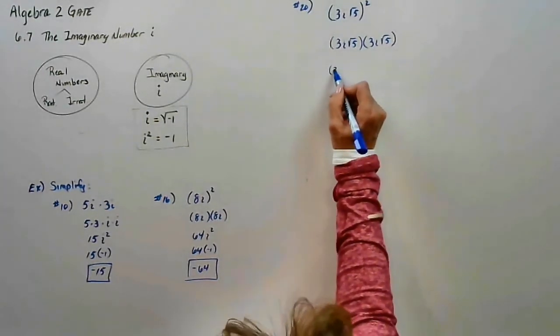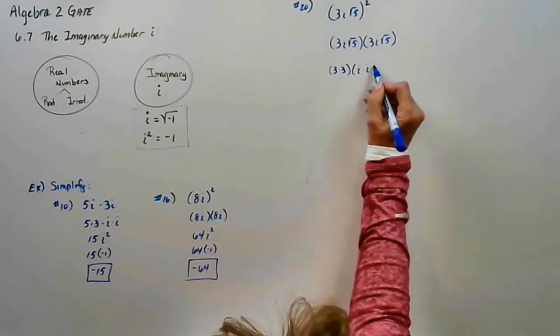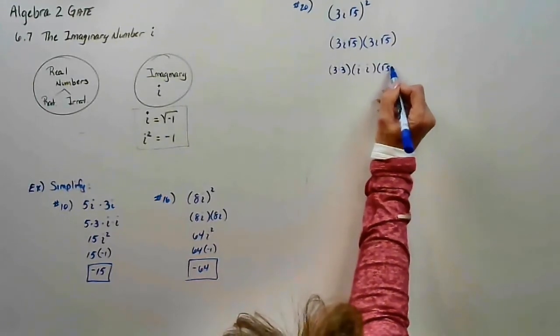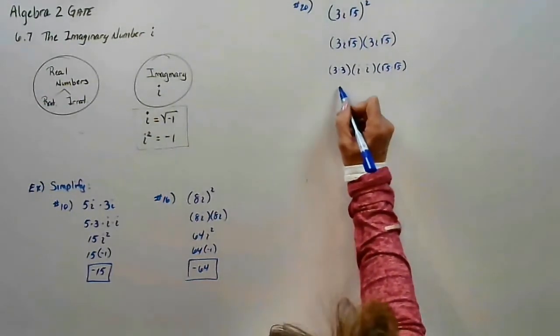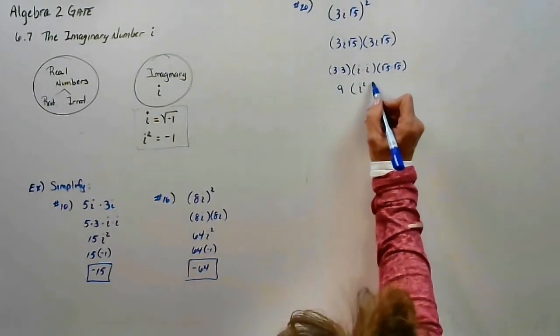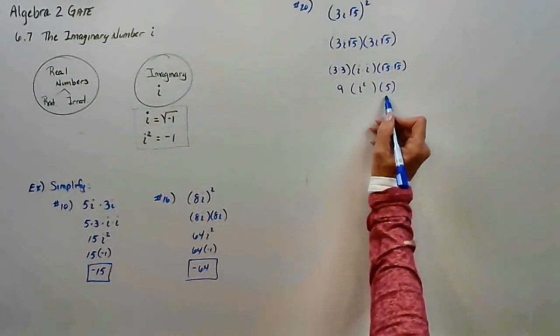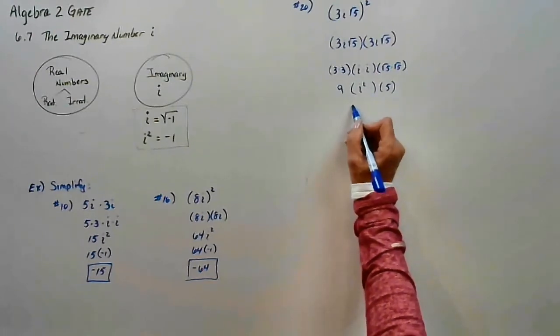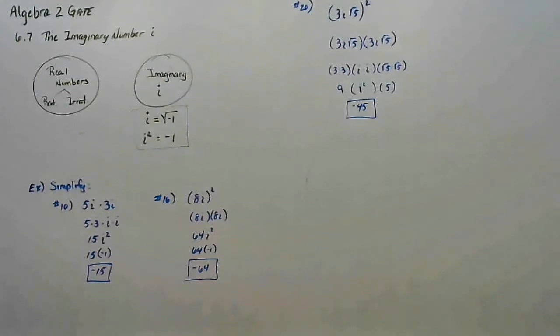I'm going to choose to put the 3 times 3 together, the i times i together, and the root 5 times root 5 together. So I can commute them and associate them, and I am left with 9i squared times 5. 9 times 5 is 45. i squared is -1. So I'm left with -45. Okay, so slow down. Take your time, write it out.